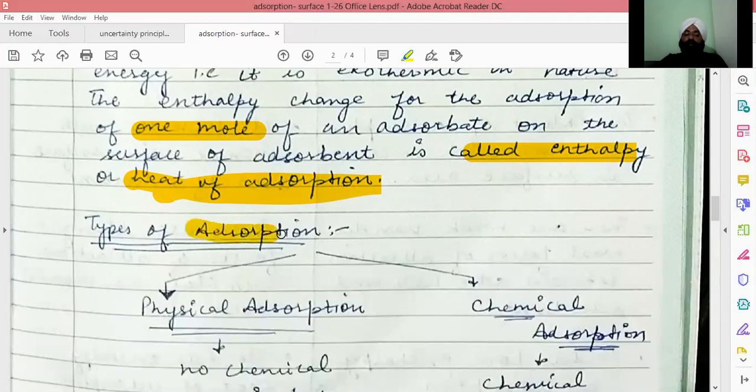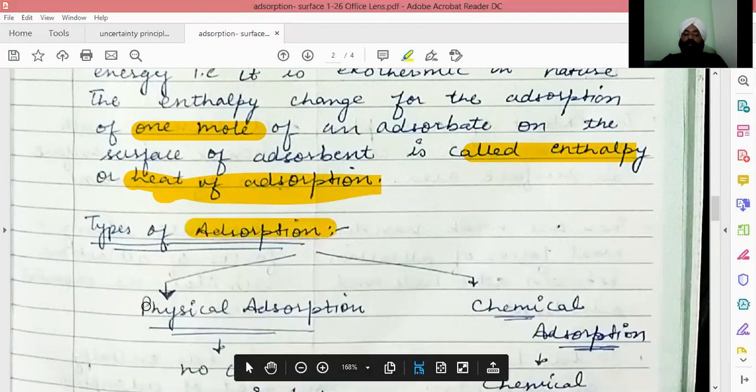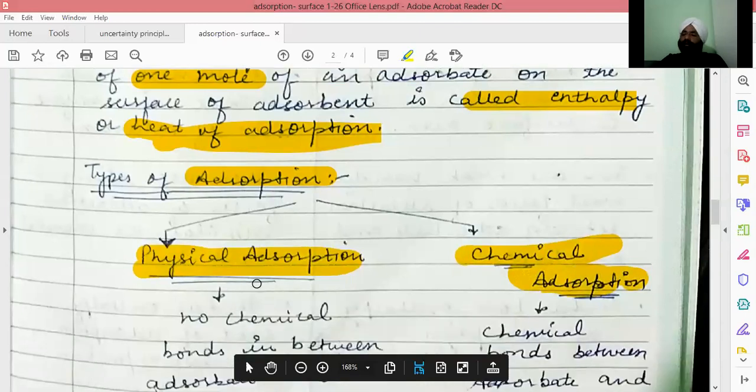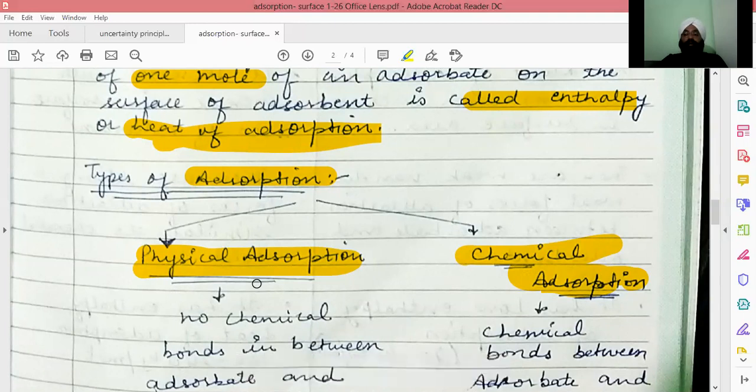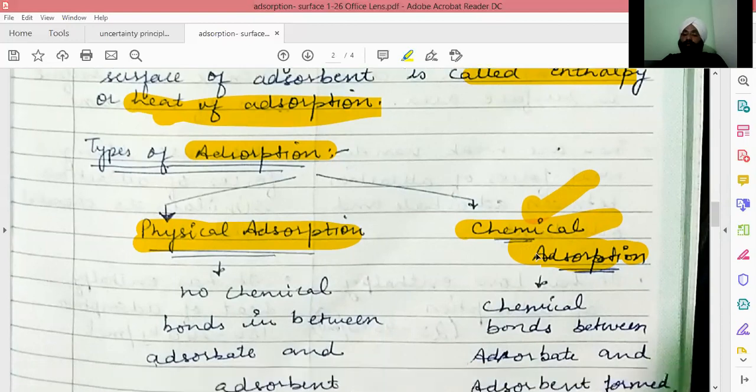Next is adsorption types. So there are two main types, physical adsorption and the second is chemical adsorption. Physical adsorption means no chemical interactions between the adsorbate and adsorbent. No chemical bond is formed. But in case of chemical adsorption, chemical bonds are formed between the adsorbate and adsorbent.